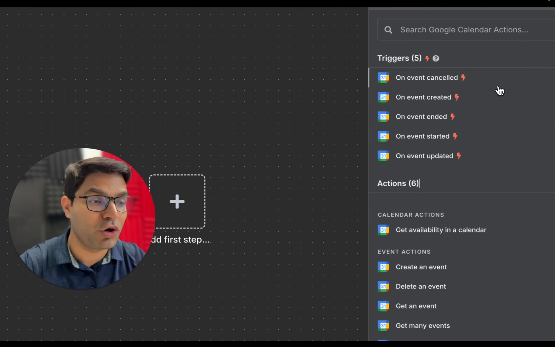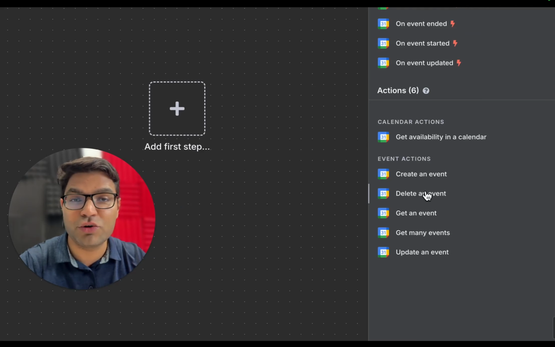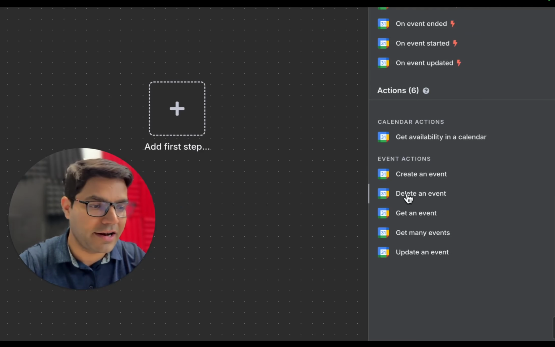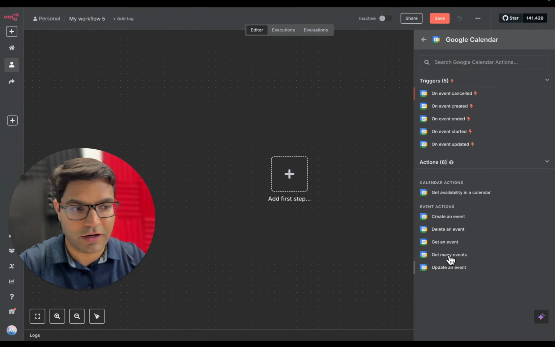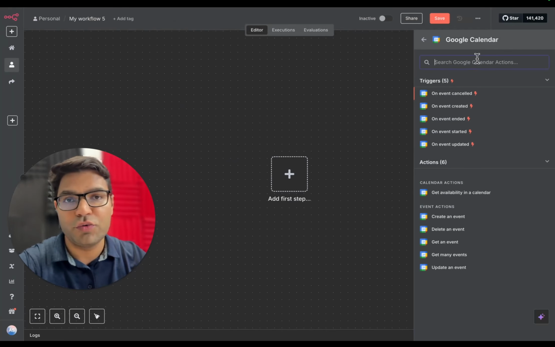For example, if you want to create a meeting, you'll select this node. If you want the agent to have an ability to delete a meeting on your calendar, you'll select this one. Okay. If you want your agent to update an existing meeting, you'll select this one. Okay. So we'll talk more about this one. So calendar node is the one that you would need.